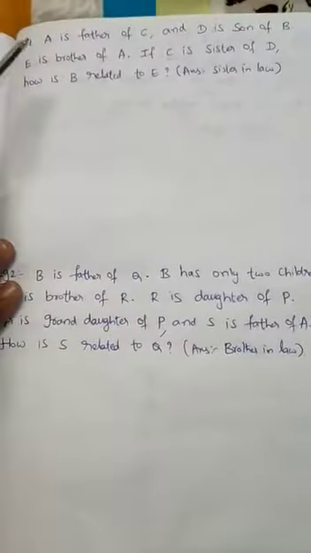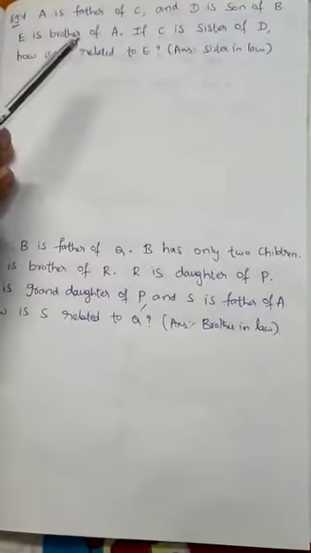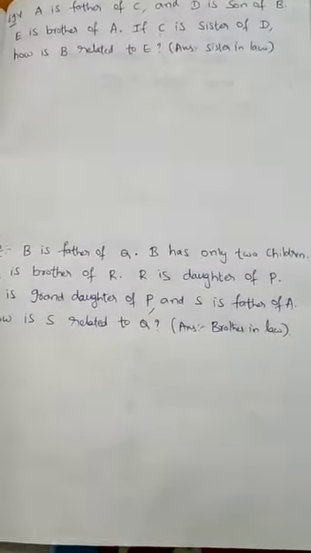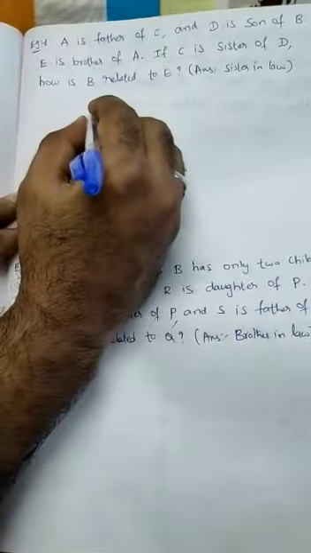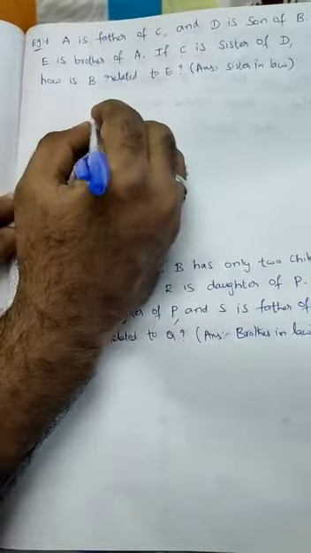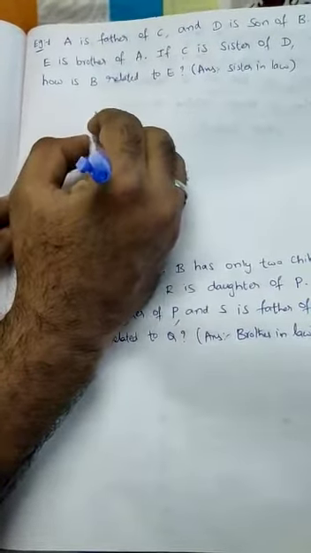Now come to the first problem. A is the father of C. Is it the same generation or a different generation? Different generation. So A is the father of C. Father means male, plus. And what is the second condition? D is the son of B. Here we can't draw the diagram yet because we don't know who D and B are in relation to C. We will use that condition later.